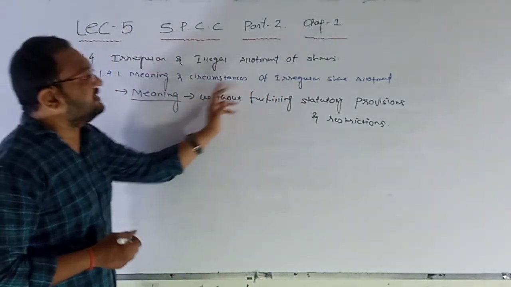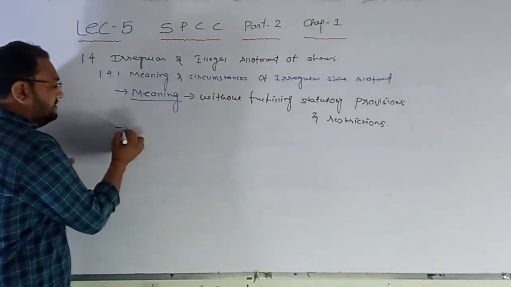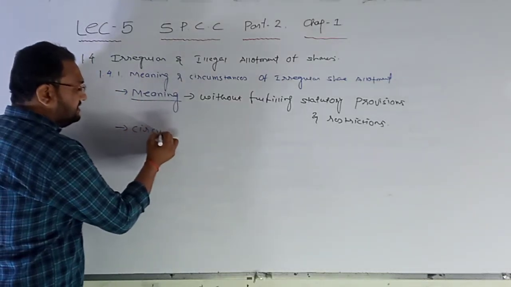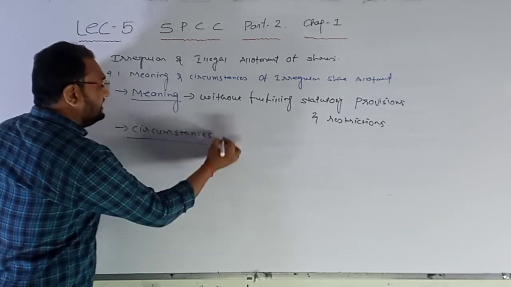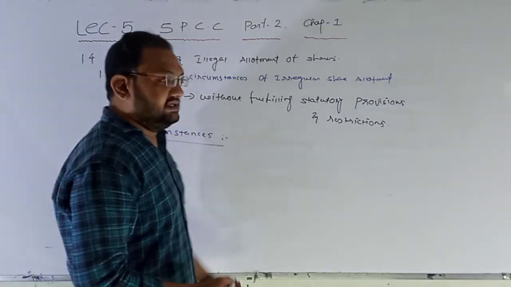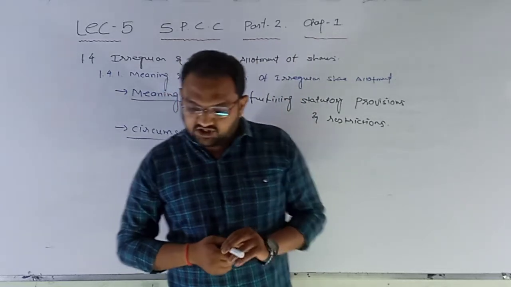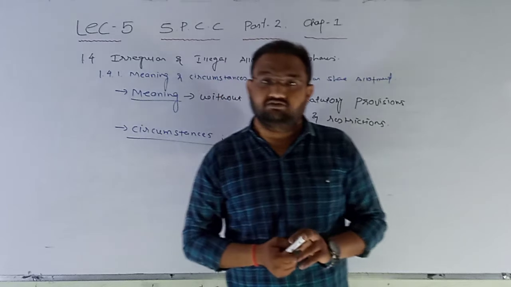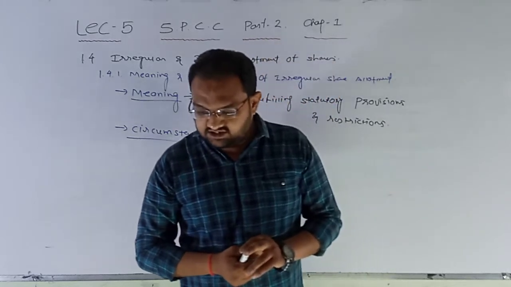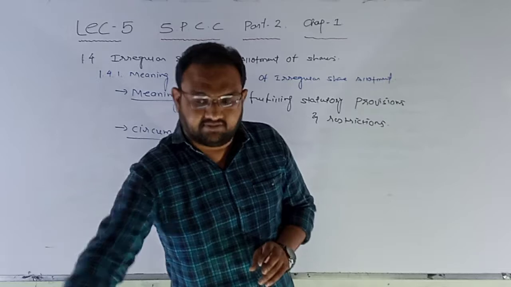Main topic is meaning and circumstances. Here we discussed meaning. Now we are going to discuss the circumstances in which we can say that irregular share allotment is done. Share allotment is known as irregular allotment under the following circumstances. First one is shares are allotted without receiving minimum subscription.